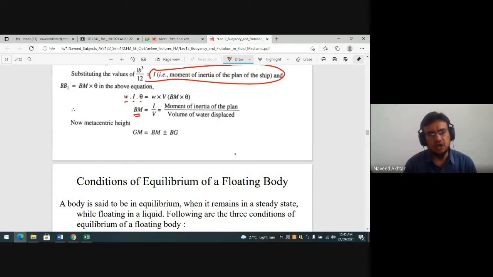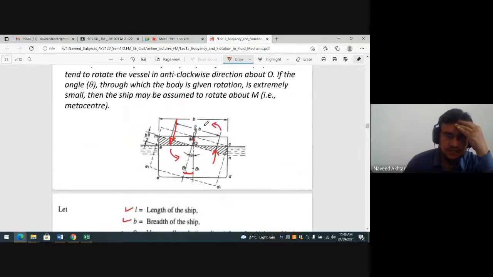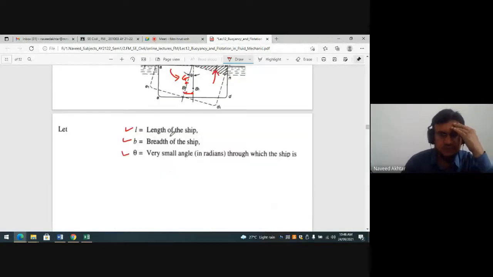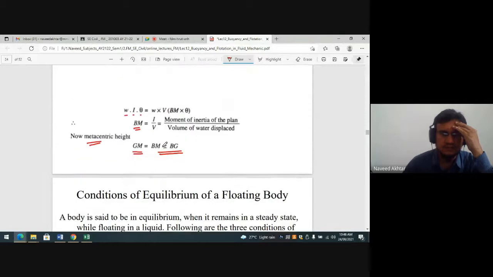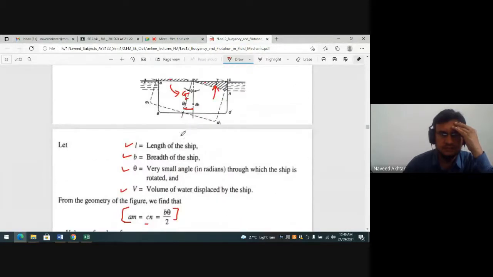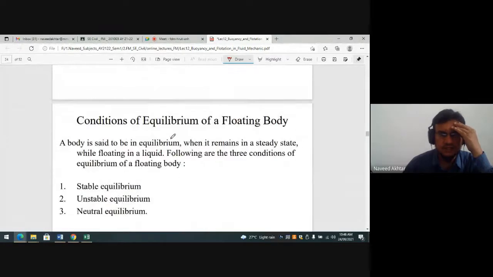So now the metacentric height, nothing but GM, is equal to BM plus minus BG. GM is the metacentric height, where G is the center of gravity. So GM is nothing but BM plus minus BG. Okay, BM plus minus BG is the GM.